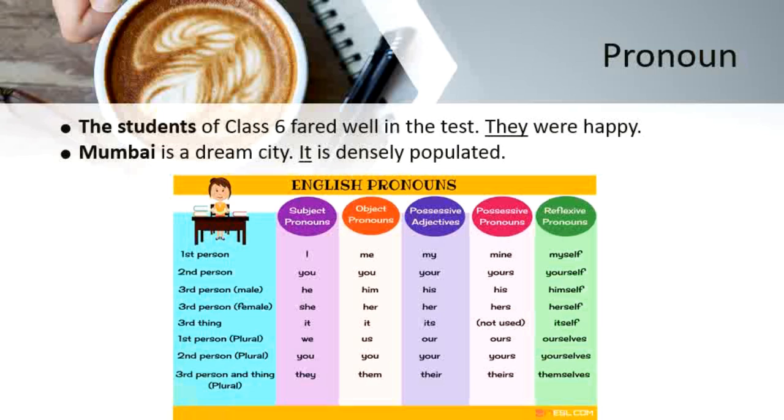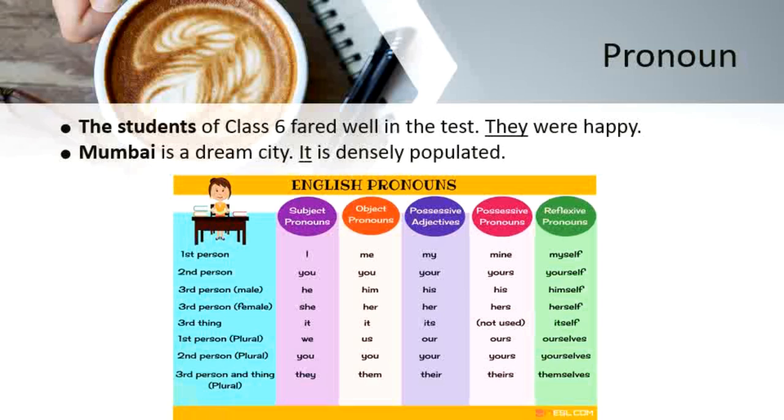So by the examples that are given over here, for example, the students are referred to by another word, that is they. They were happy. The students of class 6 fared well in the test. The students of class 6 were happy. Instead of making it a very big and complicated sentence, instead of mentioning the students of class 6 again in the next sentence, they used the word they.